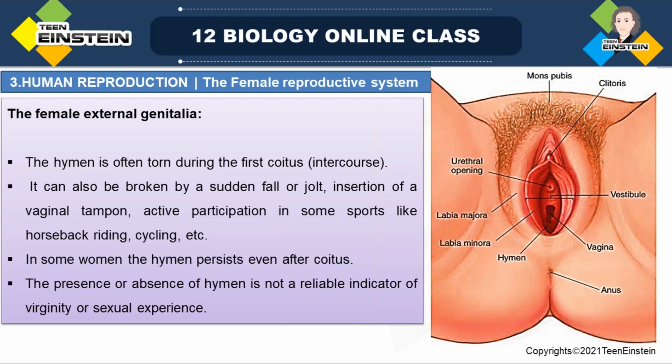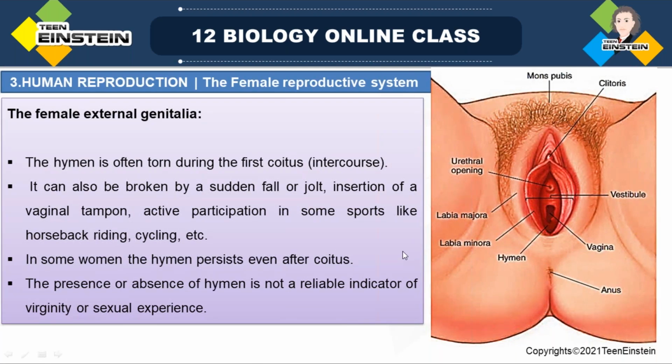Or jolts. Jolt means a sudden rough push or shake. That also may damage the hymen. And sports activities like horse riding and cycling may also cause damage to the hymen, as can activities which put more pressure on the abdominal or pelvic region.